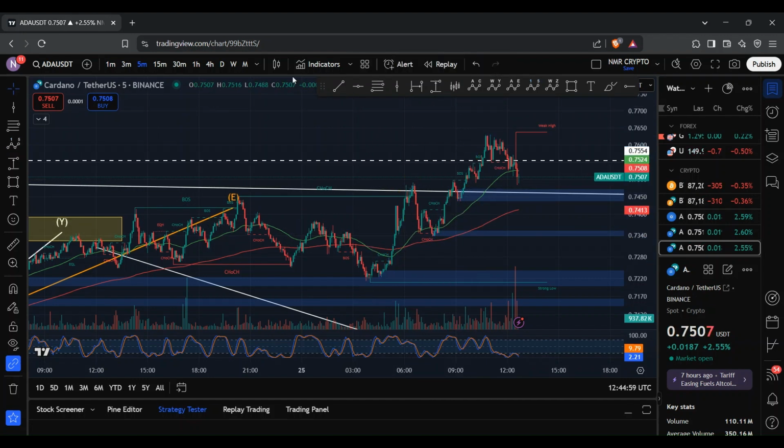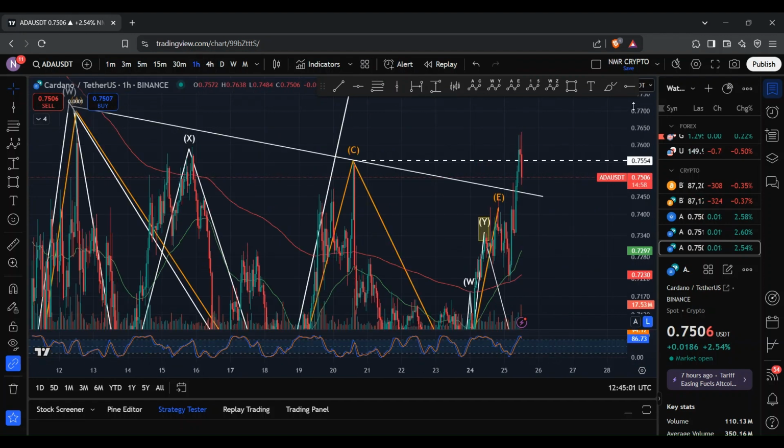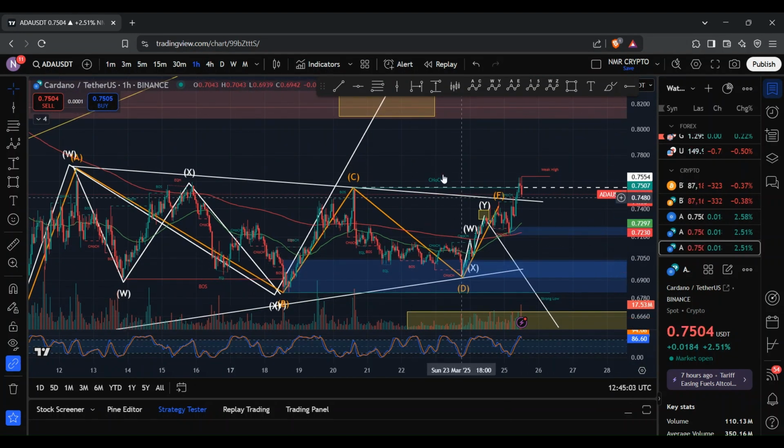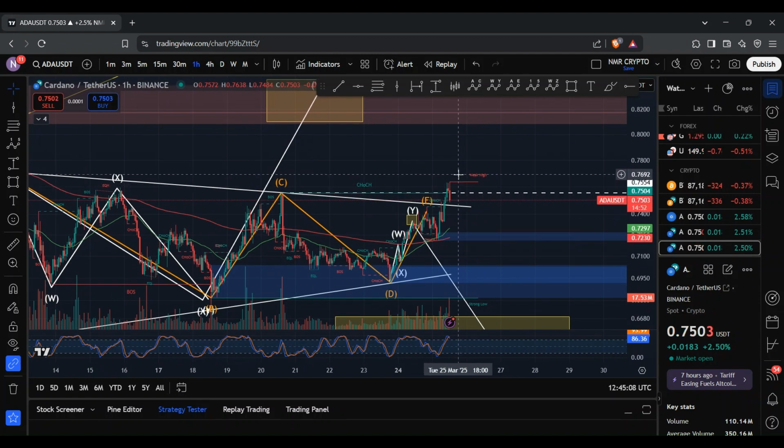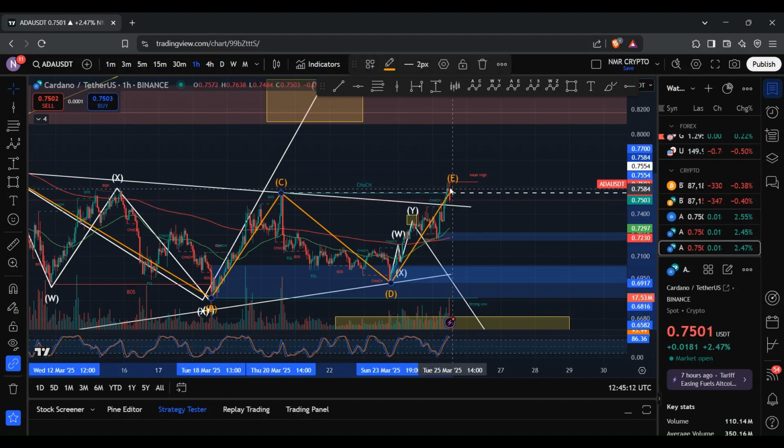So if I remove this and go back to the hourly chart, this contracting triangle that I've been keeping an eye on is now invalid. Reason being, because of ADA's recent moves to the upside, this E wave is no longer the shortest wave, and so in Elliott Wave Theory, the E wave within a contracting triangle has to be the shortest wave, and this E wave is actually bigger than this C wave, which makes this structure invalid.